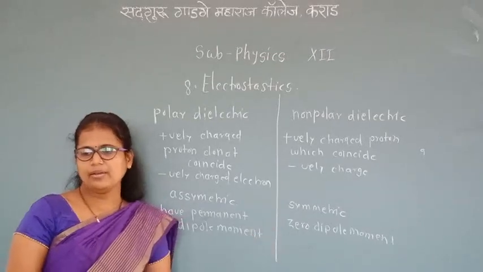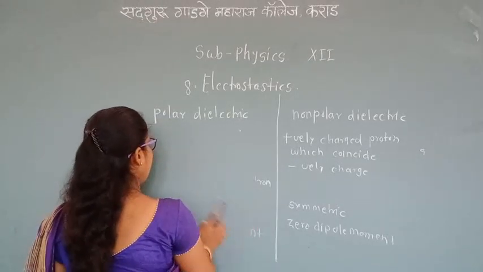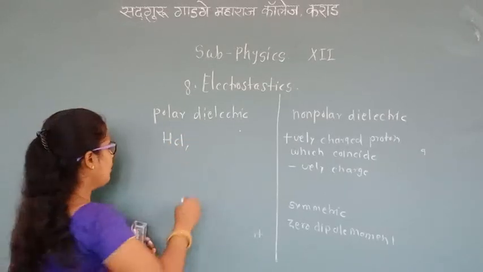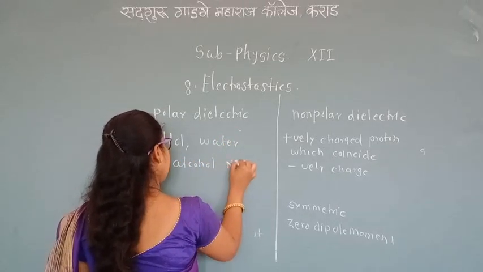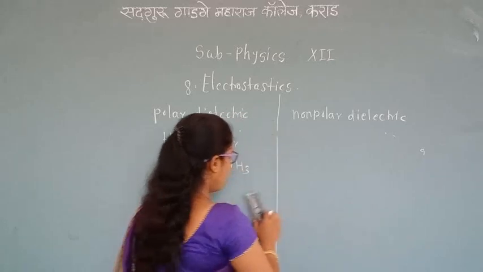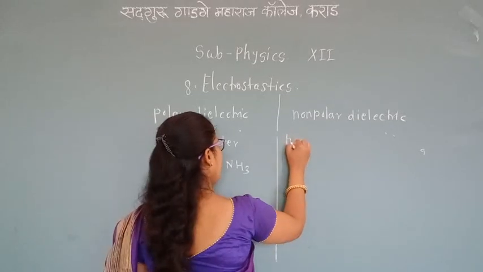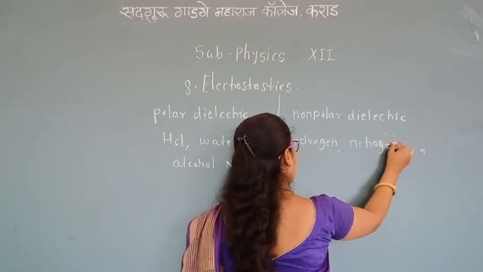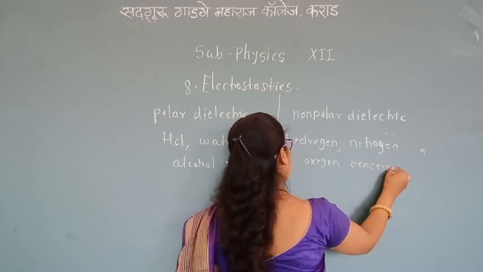Some examples of polar dielectrics are HCl, water, alcohol, and NH3. Some examples of non-polar dielectrics are hydrogen, nitrogen, oxygen, and benzene.